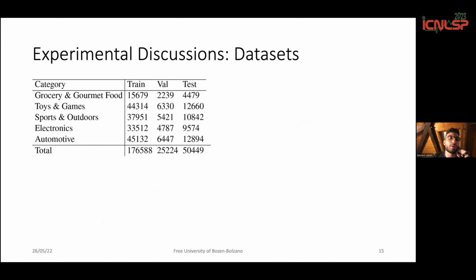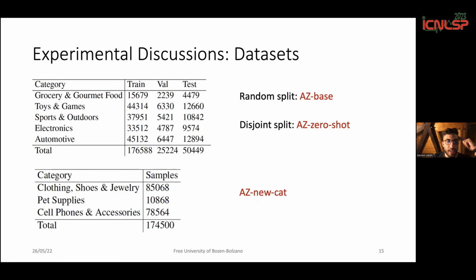So for the dataset, we use a publicly available dataset, which is called AZ Bayes or Amazon Bayes. We do two splits. One split is a random split, and the other split is a disjoint split, where we make sure that the brand values inside the test set are never seen during training. So it's basically a zero-shot experiment. There's also another test where we train the model on the AZ base, which is the random split, but we test it on new categories of product.